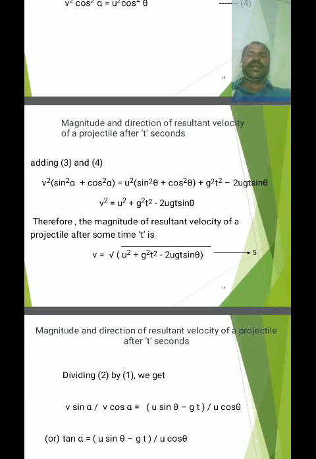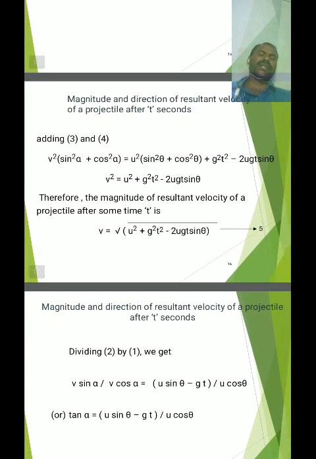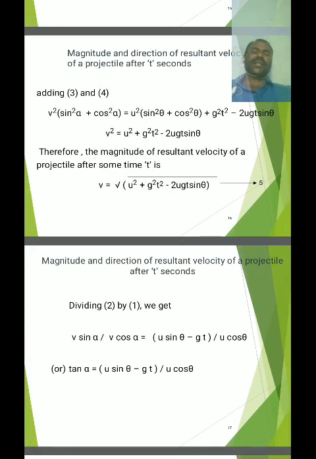Here sin square alpha + cos square alpha = 1 and sin square theta + cos square theta = 1. Then v square = u square + g square t square minus 2 u g t sin theta. Therefore the magnitude of the resultant velocity of a projectile after t seconds is v = square root of (u square + g square t square minus 2 u g t sin theta).